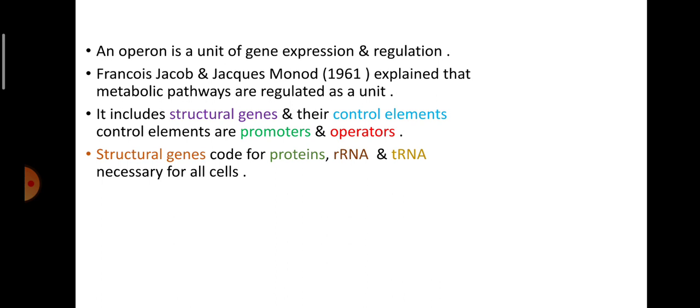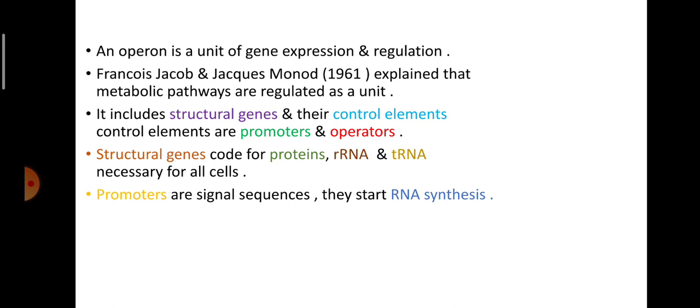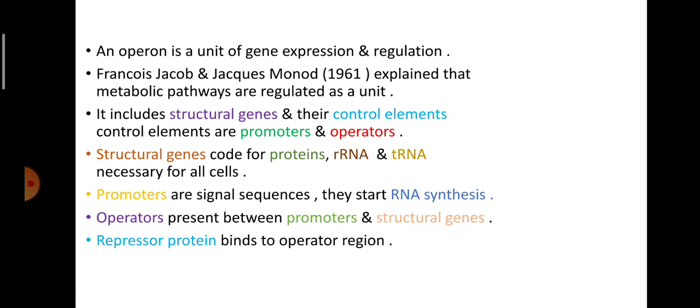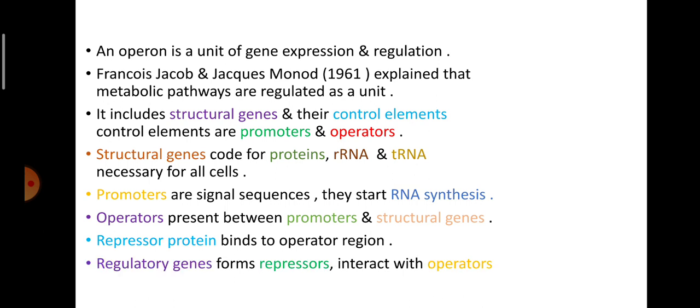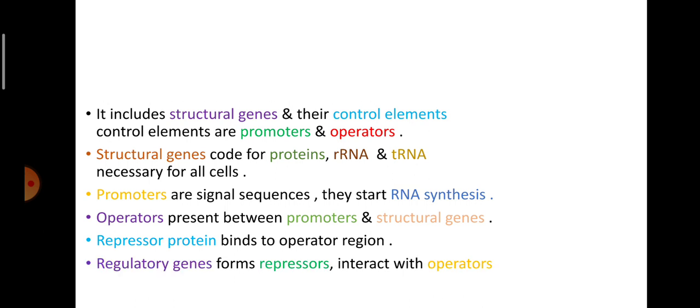Structural genes code for proteins, rRNA and tRNA necessary for all cells. Promoters are signal sequences, they start RNA synthesis. Operators are present between promoters and structural genes. Repressor protein binds to the operator region. Regulatory genes form the repressor that interacts with operators. Let's watch the given image.